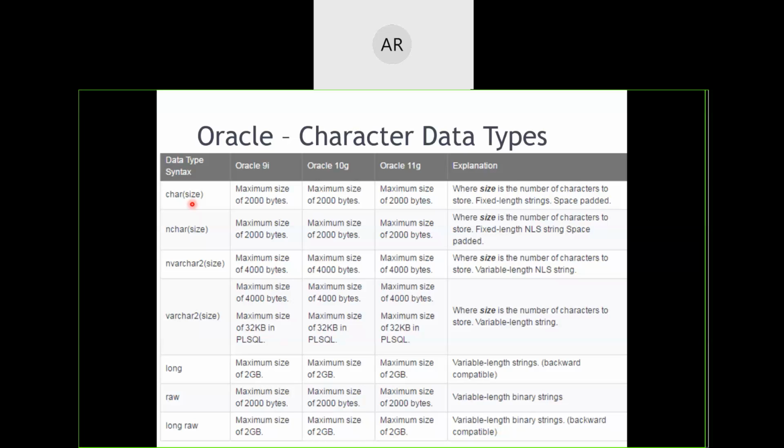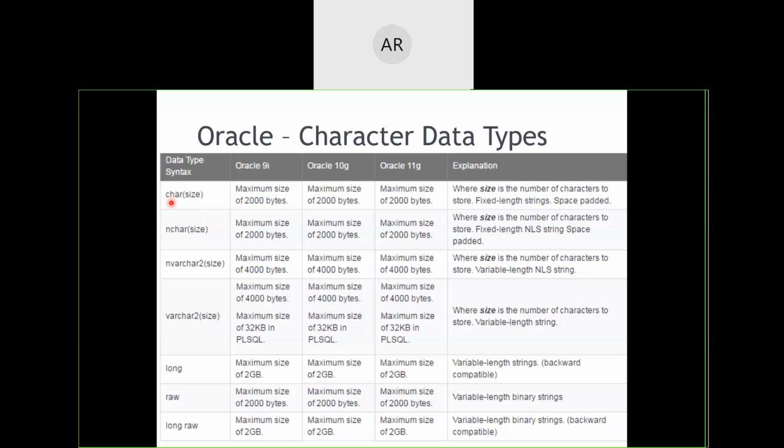One more point is that whenever you assign a character value to a particular variable, you have to keep that character value in single quotes. This is mandatory in Oracle SQL. So what is the char data type?